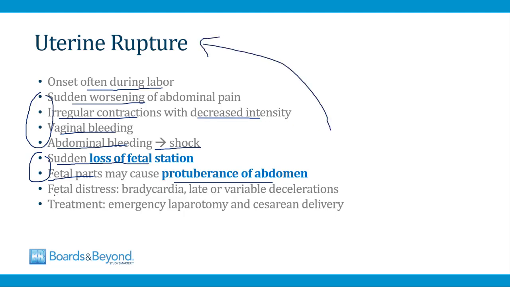There can also be evidence of fetal distress, things like fetal bradycardia with late or variable decelerations, and the treatment is to perform an emergency laparotomy and a cesarean delivery. And that concludes our module on placental pathology.